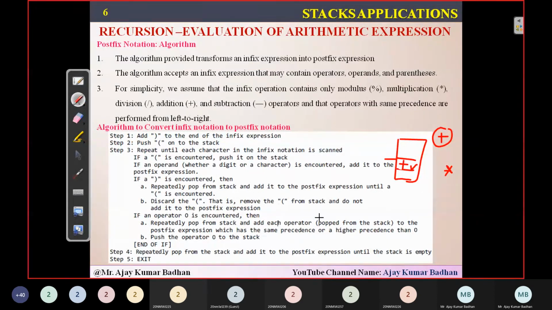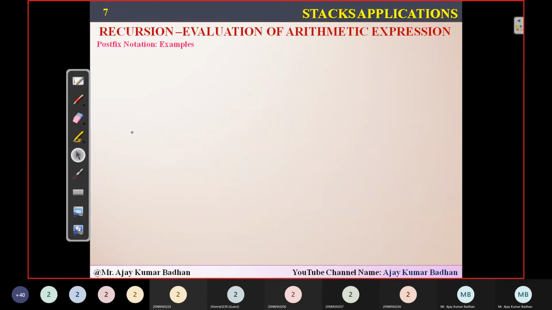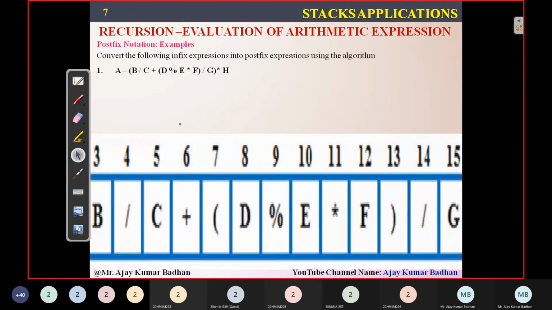And once the entire expression is completed, whatever the elements present in the stack, simply pop out and place it into the postfix expression. That is what he's saying. Okay, this is the algorithm here. Don't worry, I'll explain with the help of examples so you will clearly understand. Just give me some 7 minutes here. So no problem, we'll do it up.